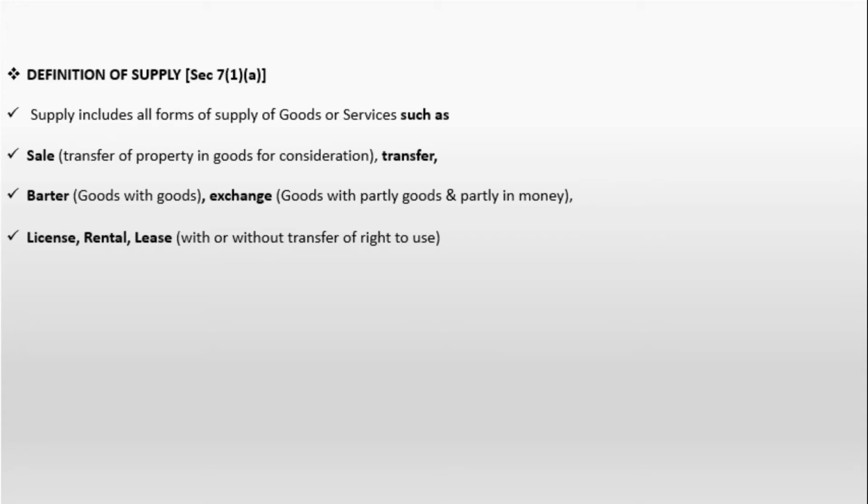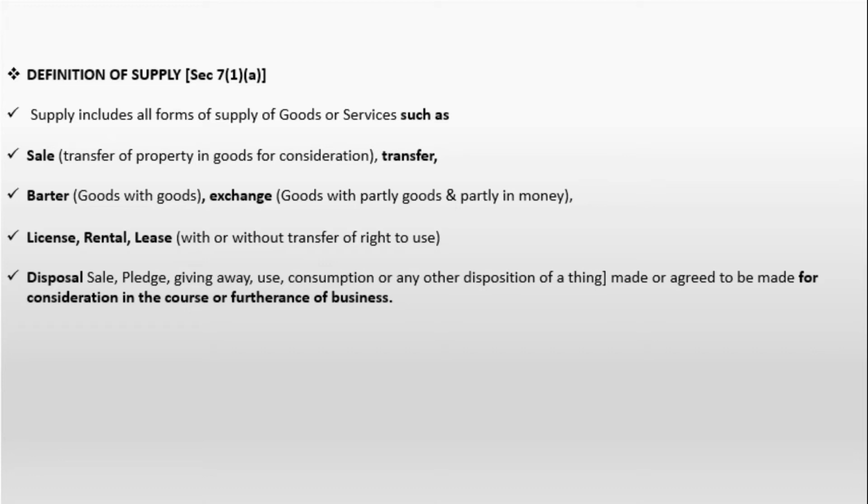Then license, rental, lease, with or without right to use. So if you are giving property on a license or on a rental basis or on a lease basis, then also it is a supply. Disposal: sale, place, giving away, use, consumption or any other disposition of a thing, that is called disposal.